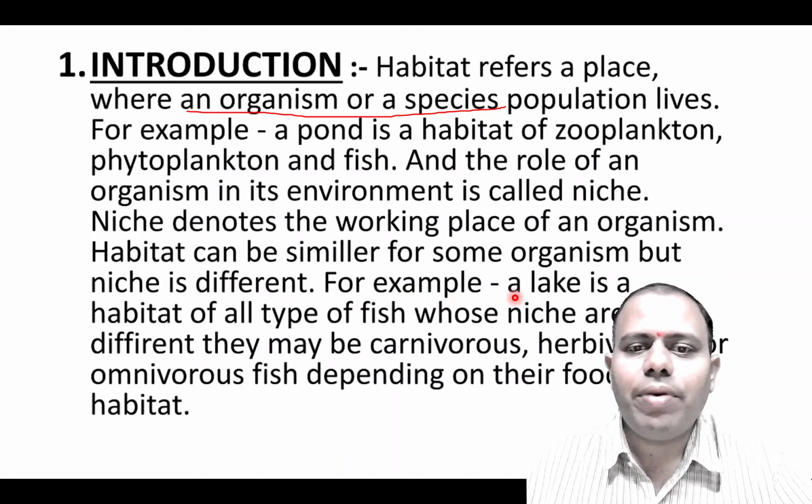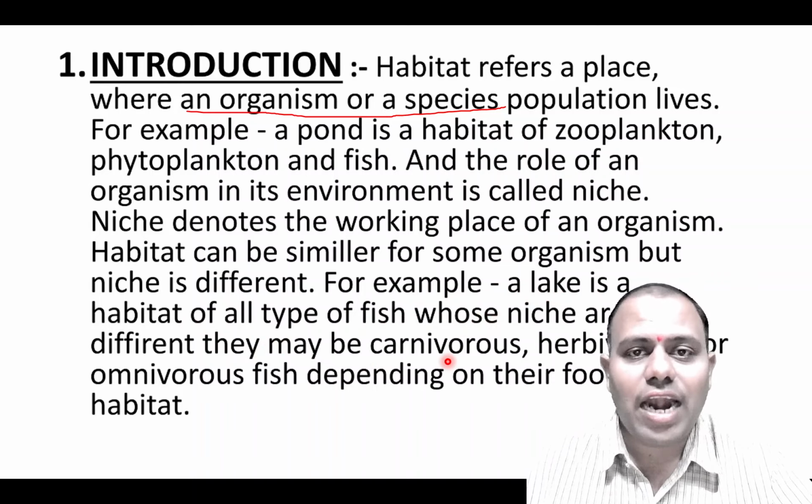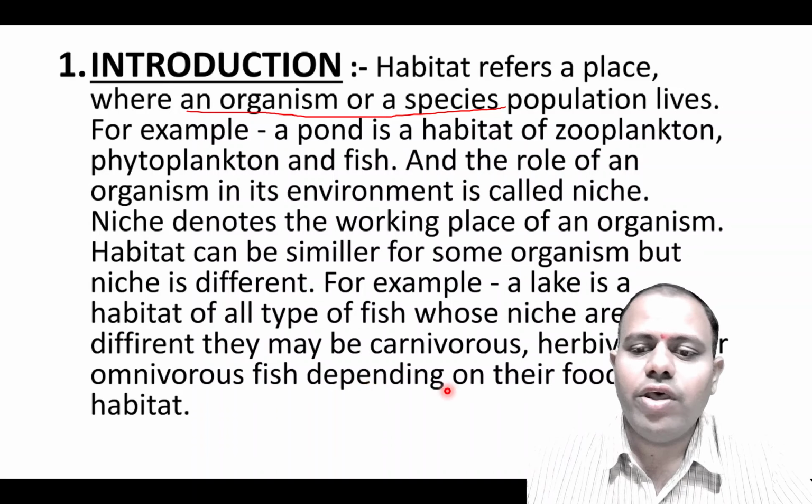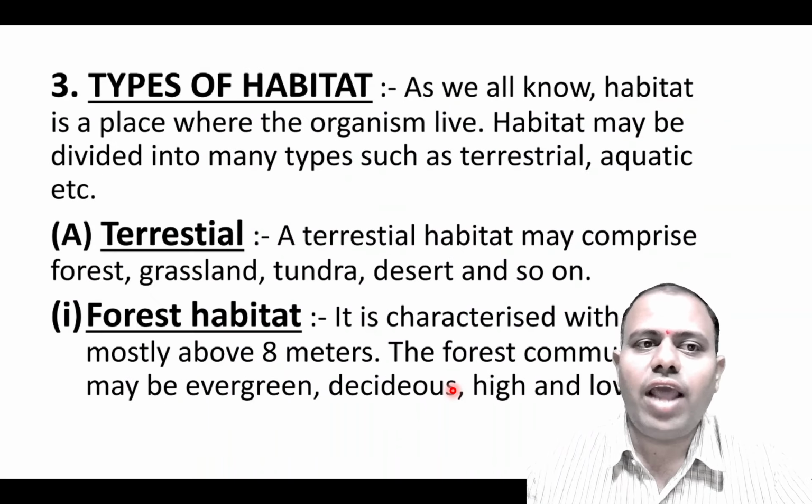Okay, here is an example of niche. A lake is a type of habitat for all kinds of fishes, but niche is that these fishes may be carnivorous, these fishes may be herbivorous, or these fishes may be omnivorous depending on their food habits. Okay, so this is the major thing that differentiates between habitat and niche.